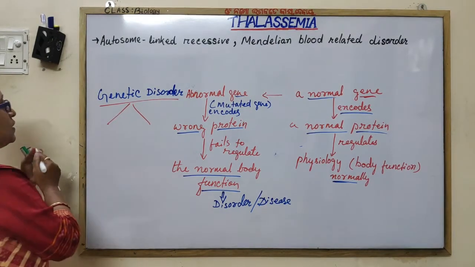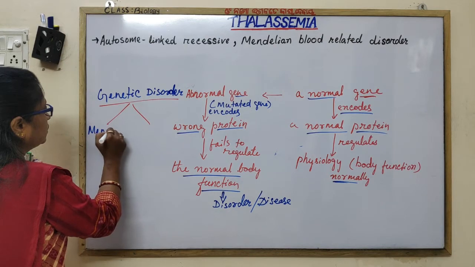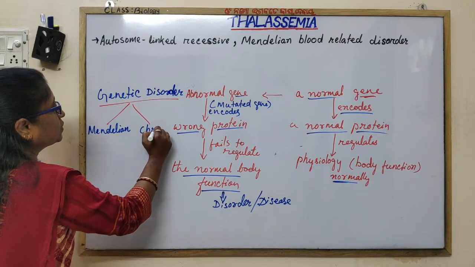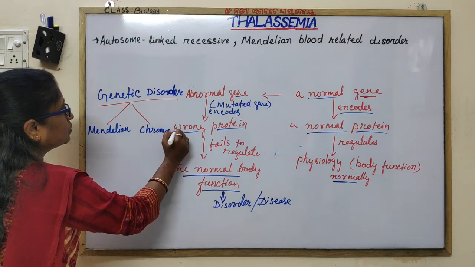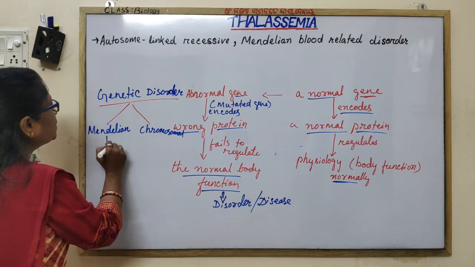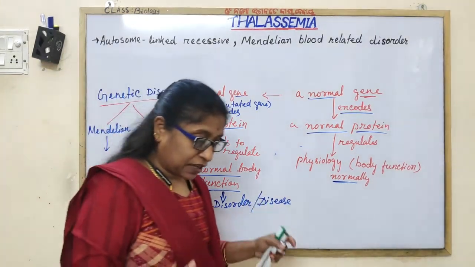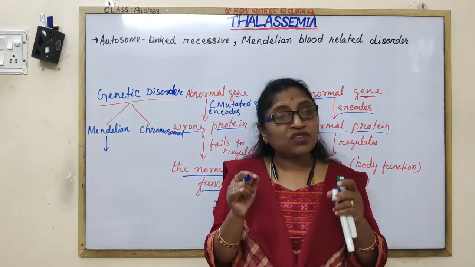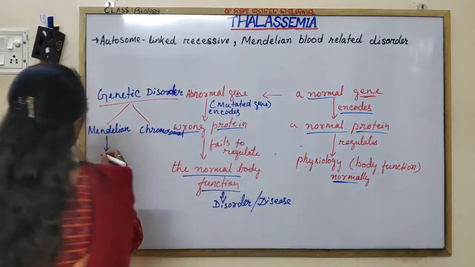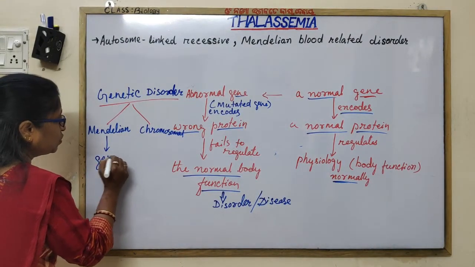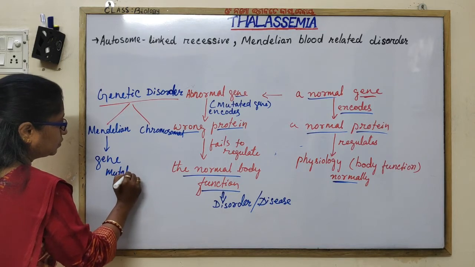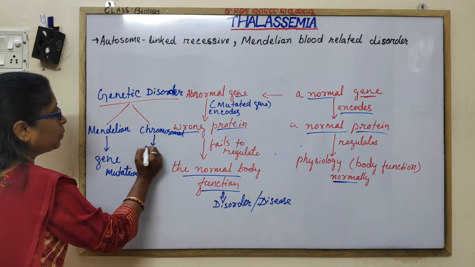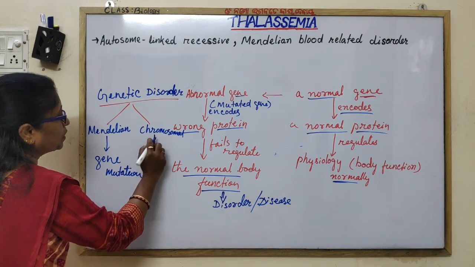The Mendelian disorder and the chromosomal disorder. A Mendelian disorder is inherited in the Mendelian fashion and is caused due to gene mutation, whereas chromosomal disorders are developed due to chromosomal mutation.